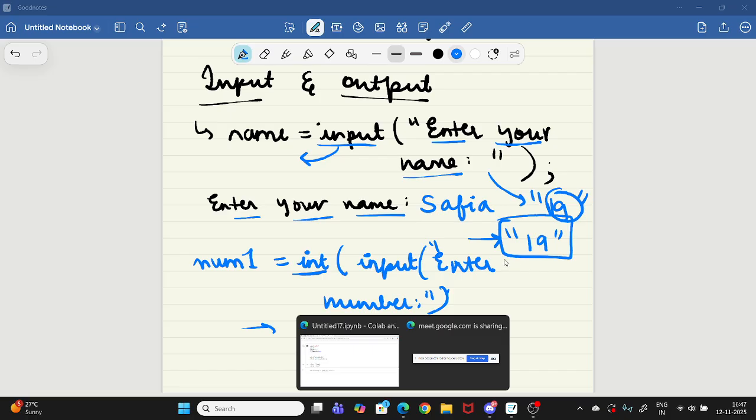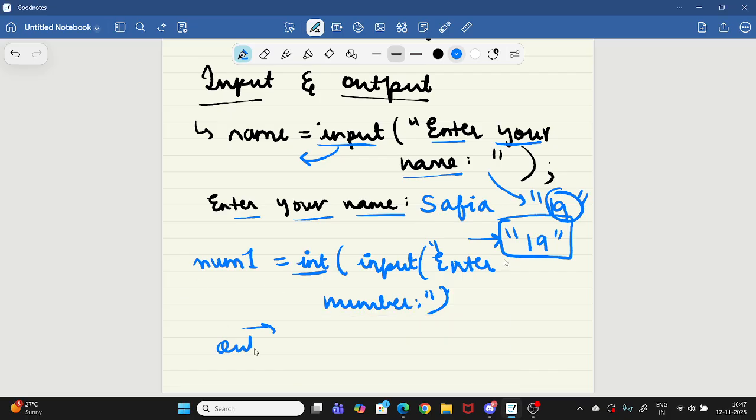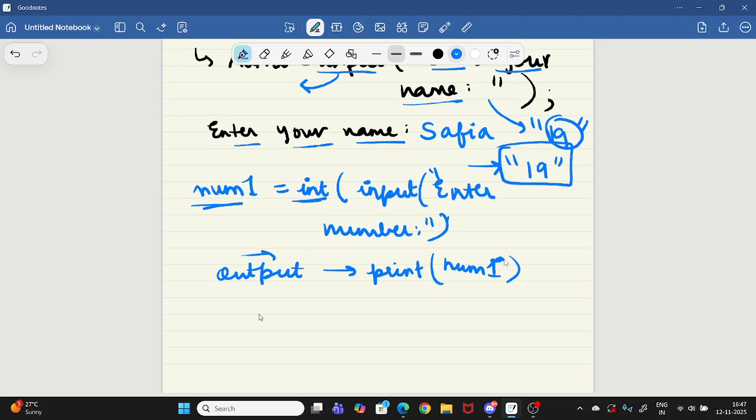And for output, let me tell you output also. One minute, let me write it down so that later on when I read, I have the concept. For output, you use print. Inside print, you can write your variable name. If you want to print your variable, don't use inverted commas. If your variable is num1, I'll just write num1.